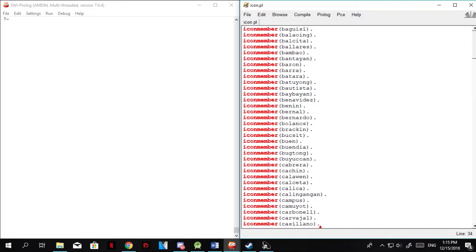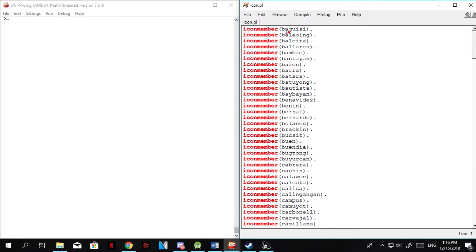In our program, we made use of our university's organization named ICON. ICON is mainly composed of members from computing and information sciences courses. So for this program, we will need a variable, of course. Variables in Prolog can be called facts or statements. You can call it facts.